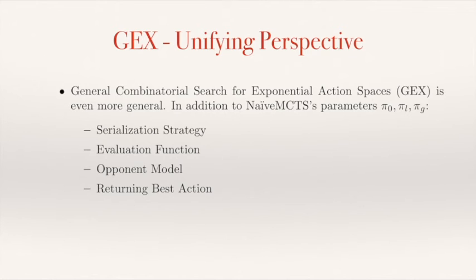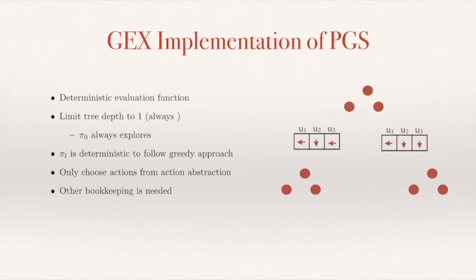And once we do that, then we're able to describe all the algorithms that we mentioned in this talk so far, and some other algorithms that I didn't have time to mention. So just to give you a little bit of a flavor of how this can be done, let me show how to implement portfolio greedy search, the first algorithm that I described, in this framework.